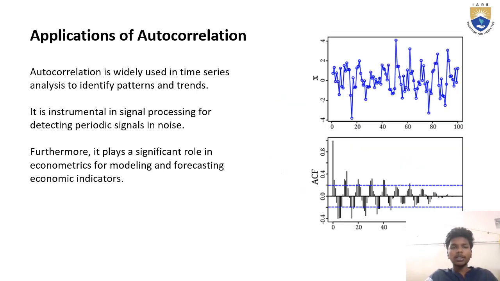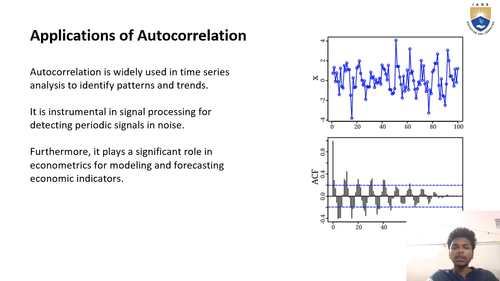Now moving on to the next slide, here we have applications of autocorrelation. Autocorrelation is widely used in time series analysis to identify patterns and trends. It is instrumental in signal processing for detecting periodic signals in noise. Furthermore, it plays a significant role in econometrics for modeling and forecasting economic indicators. Here we can see the autocorrelation patterns and trends. This is how it goes on autocorrelation.